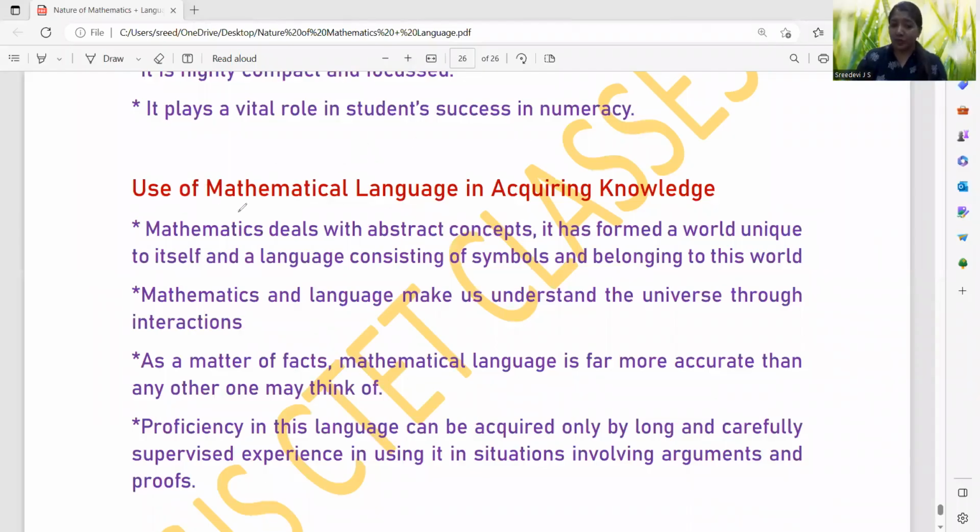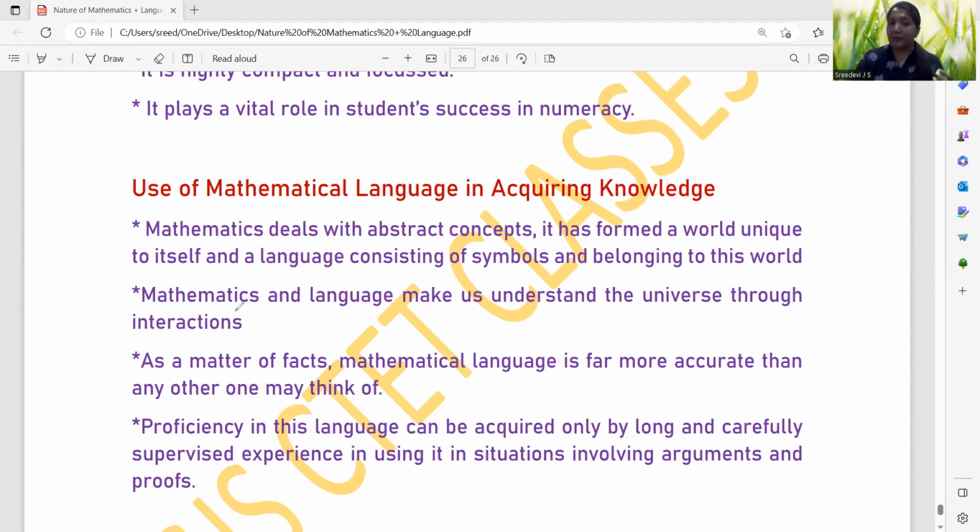So let us see the use of mathematical language in acquiring knowledge. Mathematics deals with abstract concepts. It forms a world unique to itself and a language consisting of symbols belonging to this world. So mathematics deals with abstract concepts, right? So it has to link with the world. So the use of mathematical language is helping them. It has to help them by relating with the symbols which we use here, and that we have to club with the ordinary language.